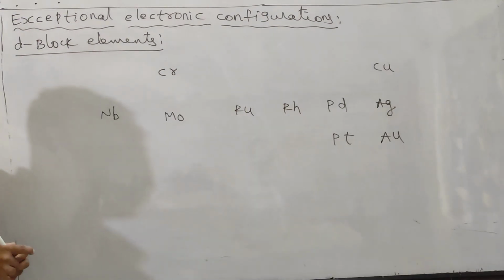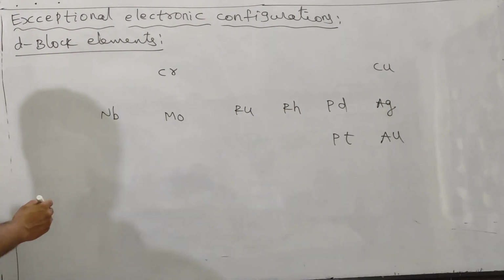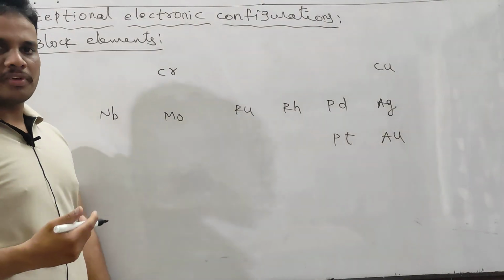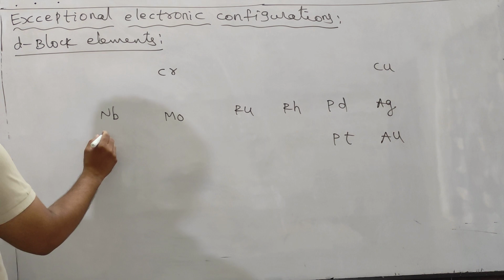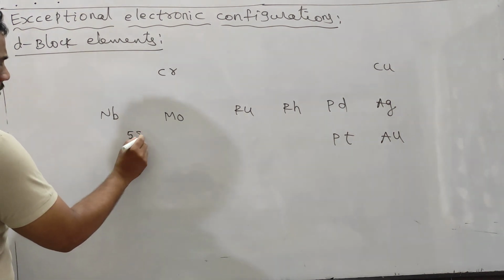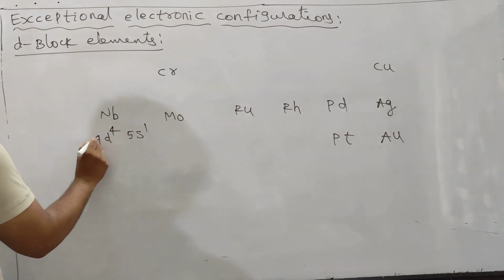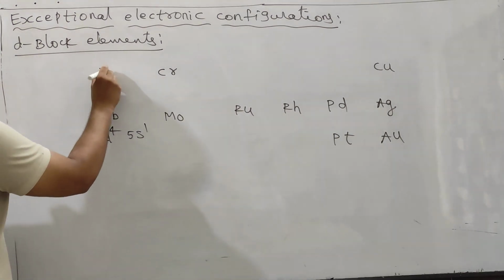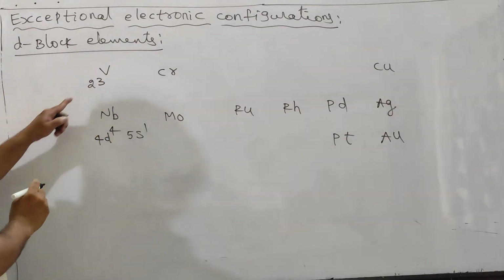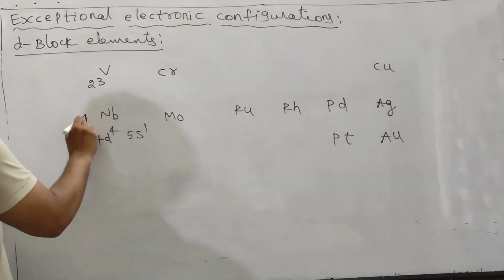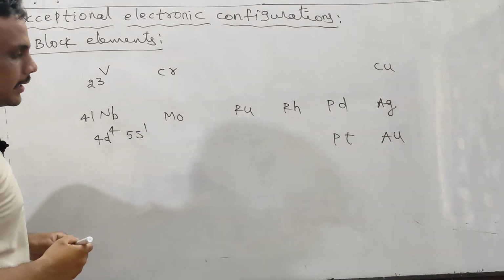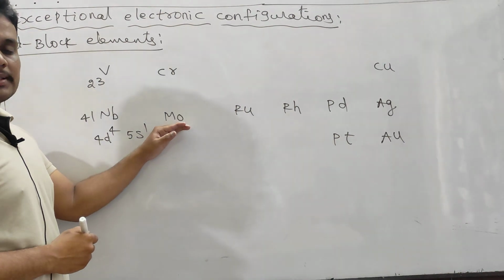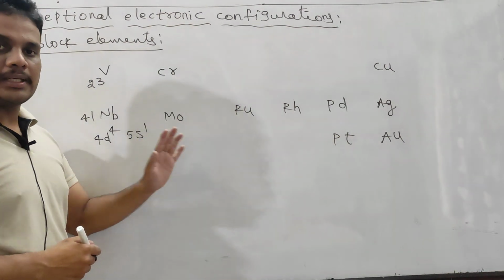So let me start with niobium, in the vanadium group. In vanadium we know the ns2 and 3d3 configuration is there, but in niobium, 5s1, 4d4 configuration is there. One electron migrates from 5s to 4d. Vanadium's atomic number is 23, so 23 plus 18, what is niobium's atomic number? 41. In transition elements, the atomic number difference between the 3d and 4d series is 18, and between 4d and 5d it is 32.